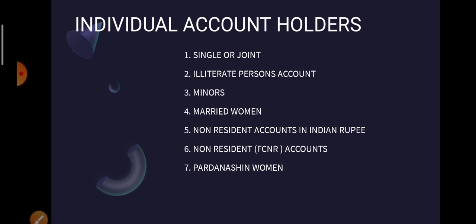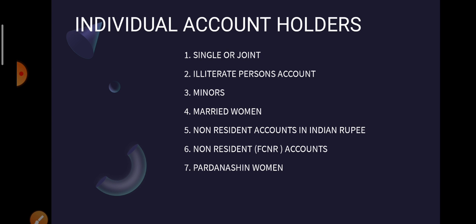To prevent that, whenever an illiterate person opens an account, the bank asks for your educational qualification, and as per your educational qualification, you tick the specific columns.